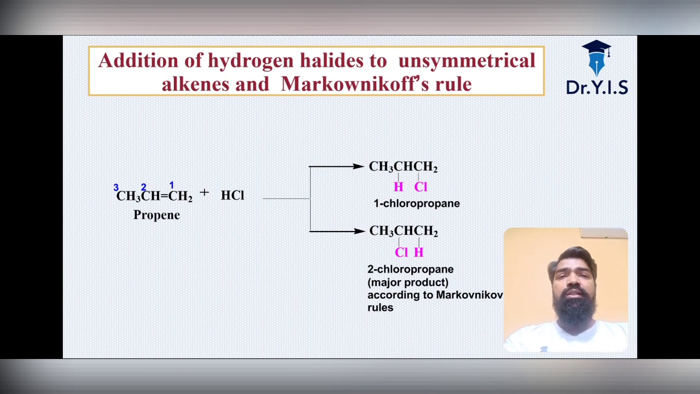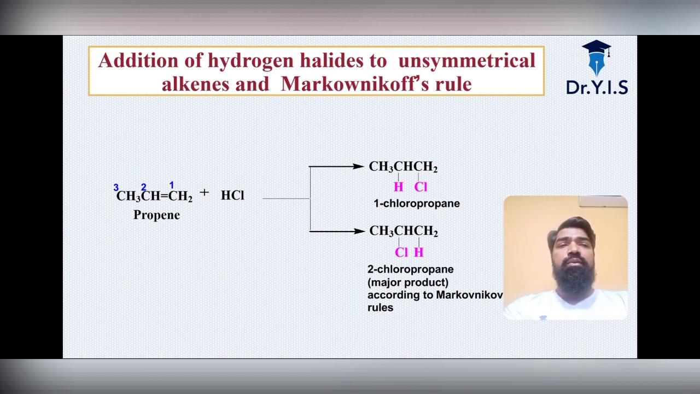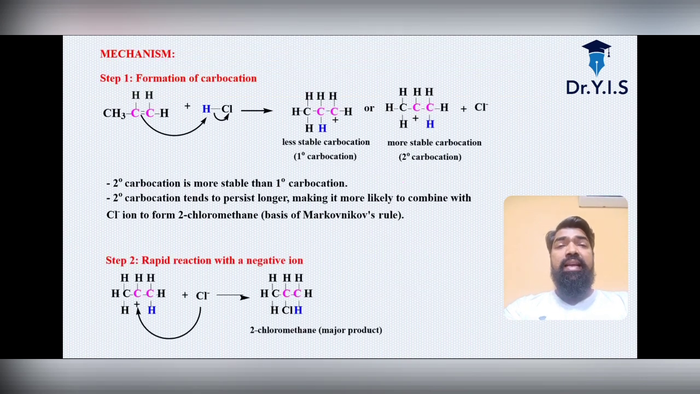See here, propene reacting with the HCl will give you 1-chloropropane and 2-chloropropane. Simple. There are different colors I showed you in the slides. Just please see and go into it. Okay, 2-chloropropane is the major product according to Markovnikov's rule. Okay. So these are the mechanism. Yes, what is the mechanism? There is a formation of carbocation and the protonation is there.